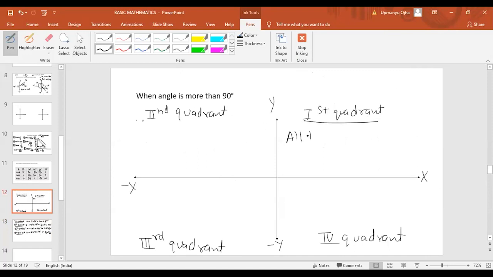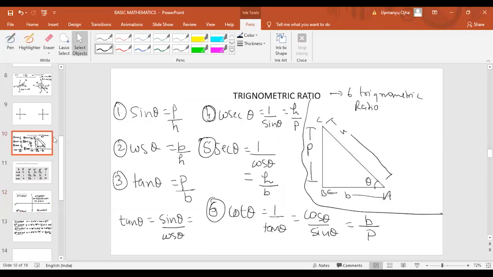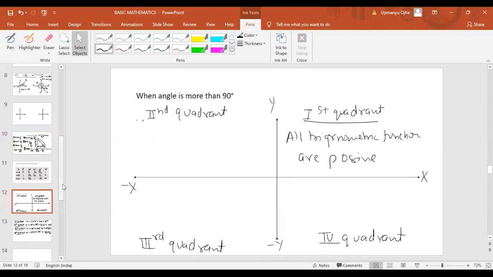all trigonometric functions are positive. What all trigonometric functions have we studied? That is sine theta, cos theta, tan theta, cosecant theta, cot theta. All are positive here. Okay, all trigonometric functions are positive in the first quadrant.